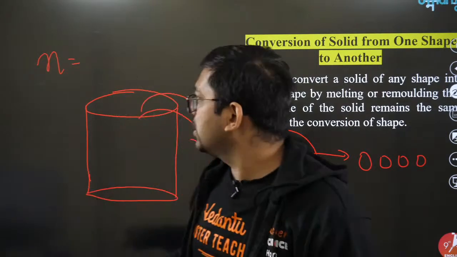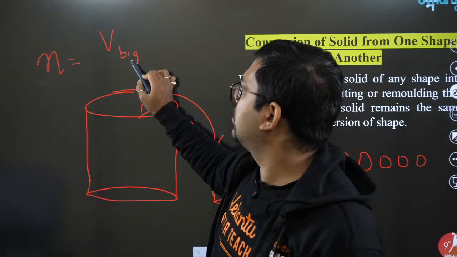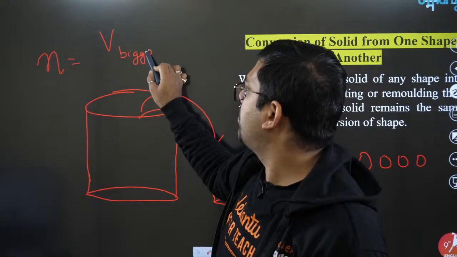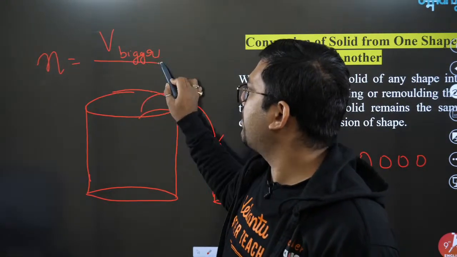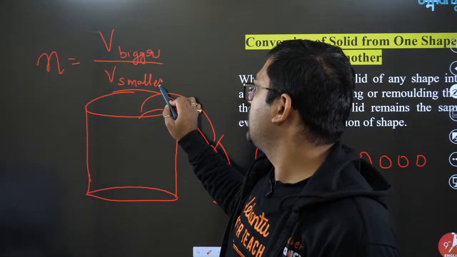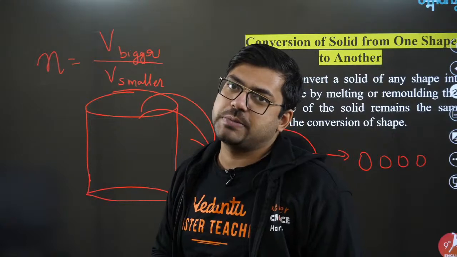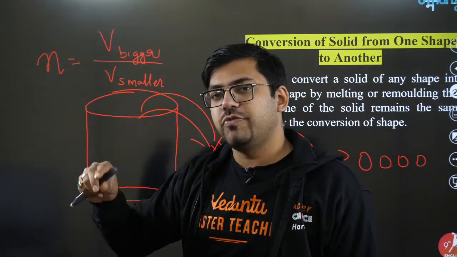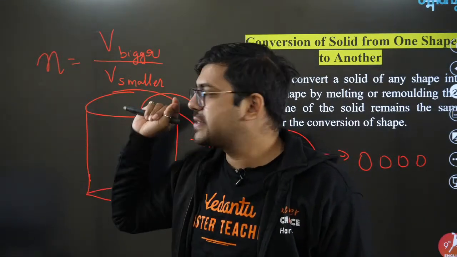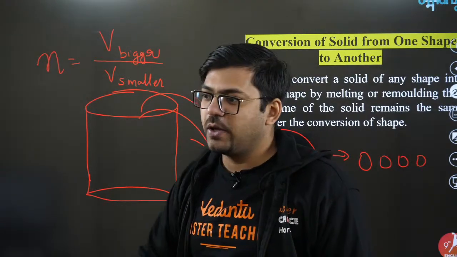That number will always be equal to the volume of the bigger object divided by the volume of the smaller object. Always remember that the formula will be volume of the bigger object divided by volume of the smaller object. That's it. One line formula will work every time the same way. Cool. Let me just show you a few questions. Okay. Chalo.